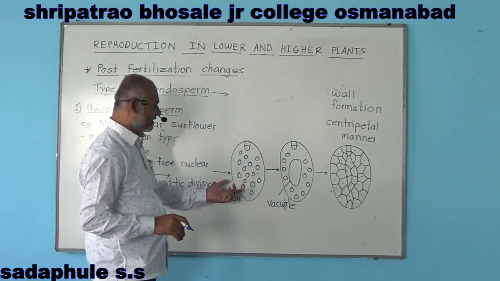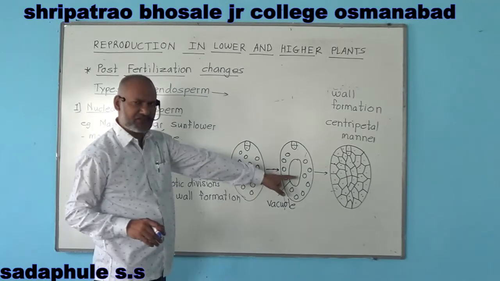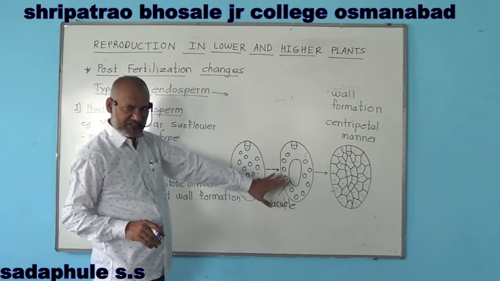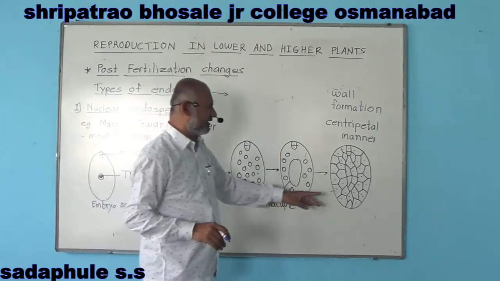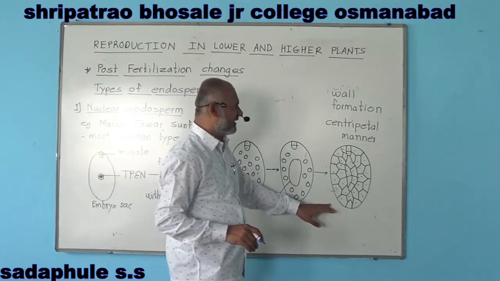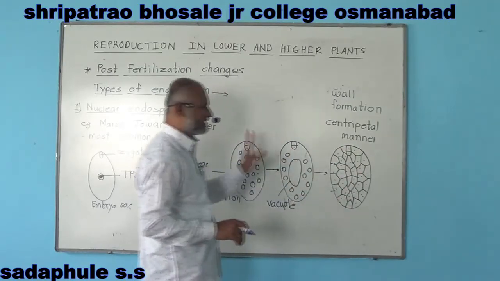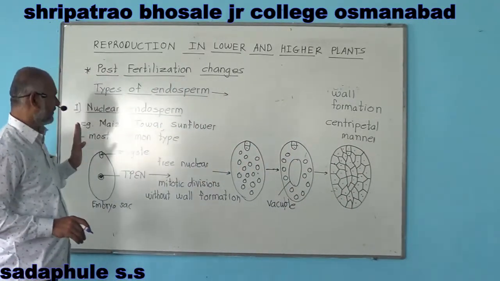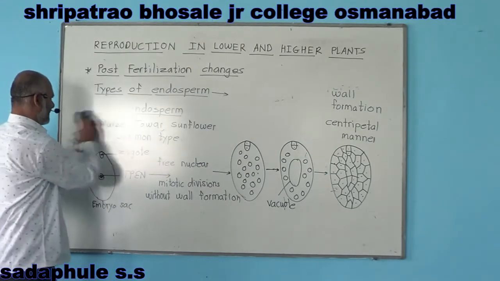These nuclei are triploid. Then there is appearance of a large vacuole in the center which pushes all the nuclei towards the periphery, and wall formation may take place in centripetal manner to become cellular type. Okay, so it is the first type of endosperm.